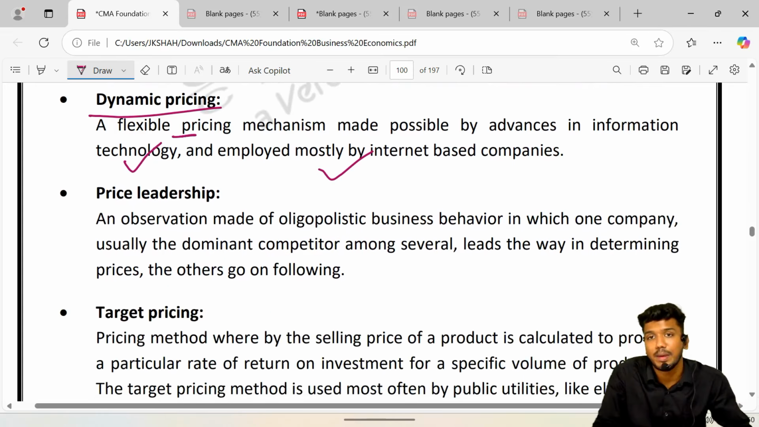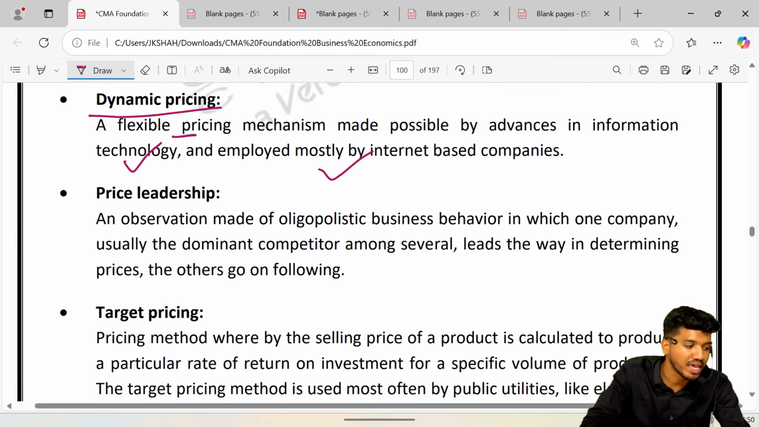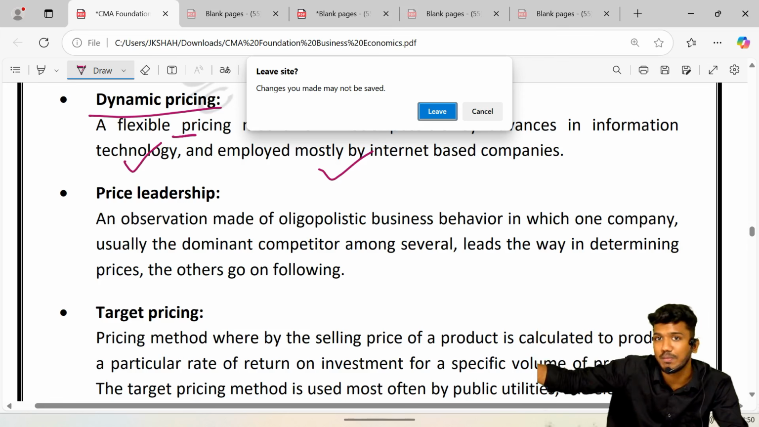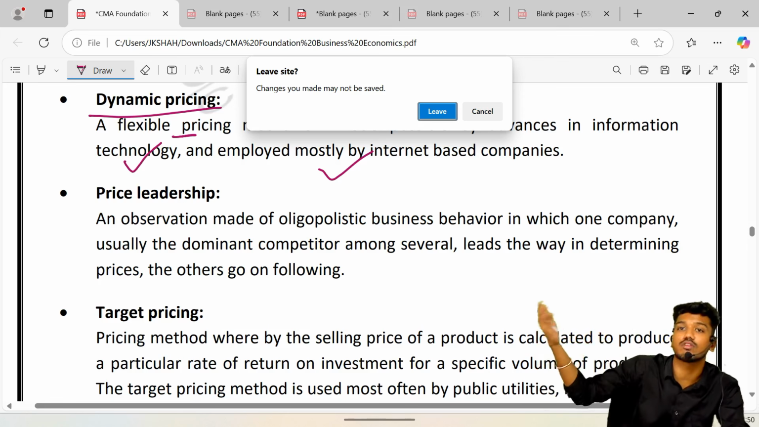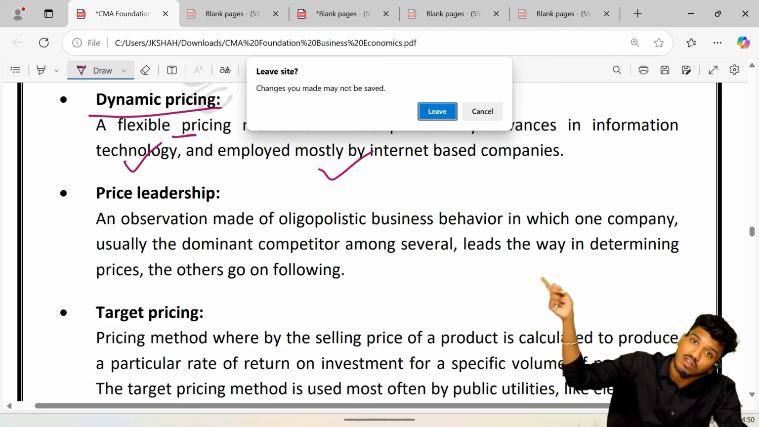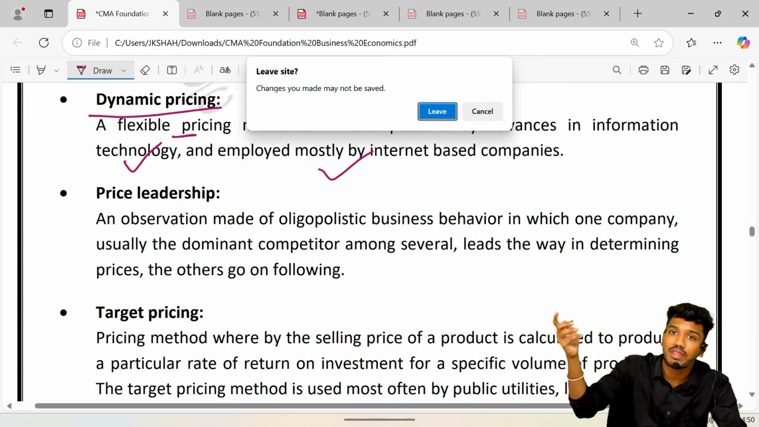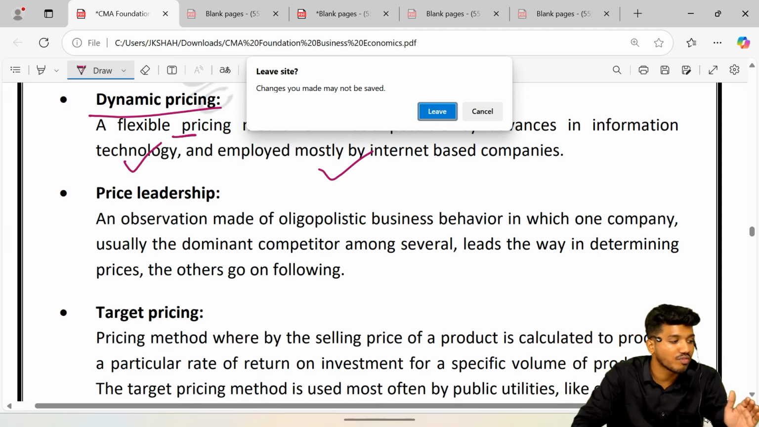Price leadership. See, price leadership is a type of pricing technique which is mostly followed in the case of an oligopolistic market. What happens in that case? In an oligopoly market, there are few sellers, but out of those few sellers, one is a leader, and whatever trend he sets, others follow the same. So if he raises the price, others might also raise the price. If he lowers the price, others also lower the price. So it is called price leadership. One dominant oligopoly player sets the price and others follow the same.